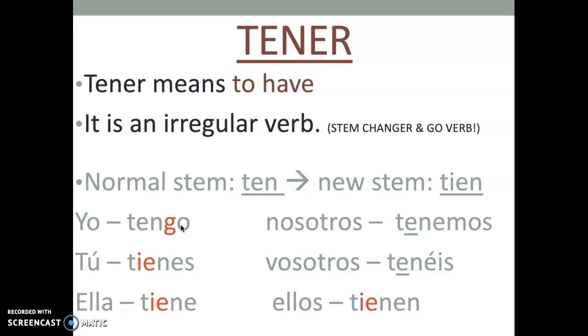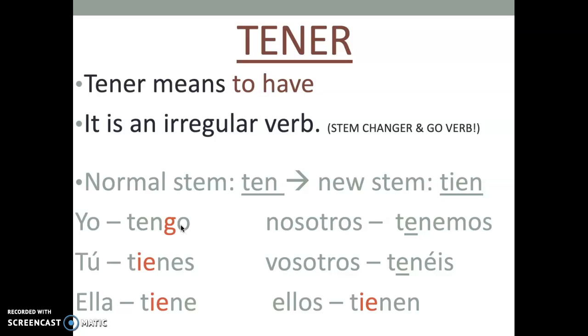No stem change for nosotros or vosotros. Tenemos and tenéis. And we will stem change again for ellos, which would be tienen. Again, this is an irregular verb. You have to memorize this chart and how the verb is conjugated.